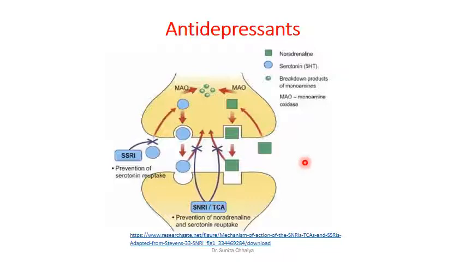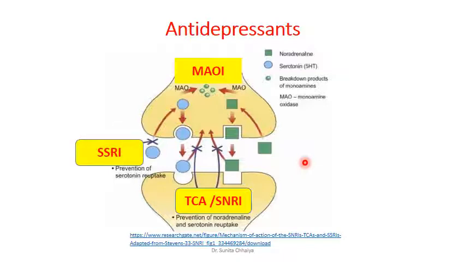So the drugs can be monoamine oxidase inhibitors, tricyclic antidepressants, selective norepinephrine or serotonin norepinephrine reuptake inhibitors, selective serotonin reuptake inhibitors, or atypical antidepressant drugs.